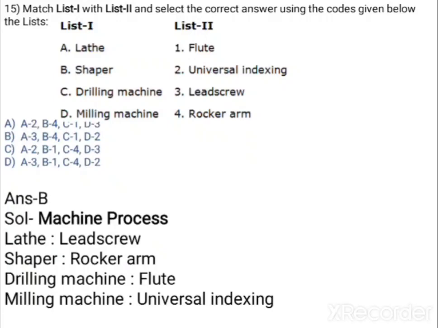So we can definitely say D is related to 2, and B and C closely match. A and C we will eliminate. What about the shaper? Shaper is related to the rocker arm. Okay, so B matches with 4. So option B is correct. If you see the lathe, lead screw is related to the lathe, shaper with rocker arm, drilling machine with flute, and milling machine is all related to indexing, universal indexing.